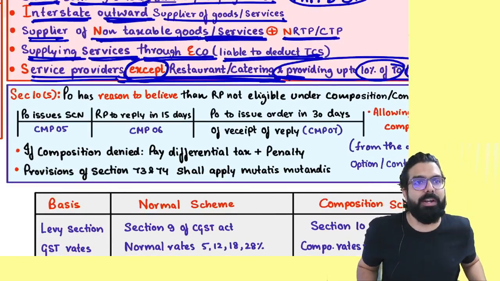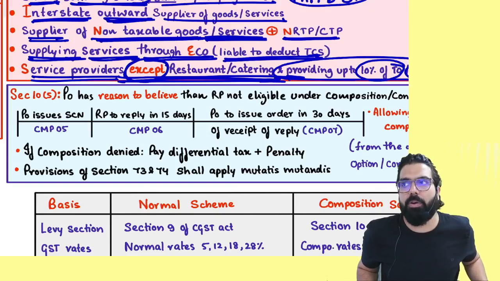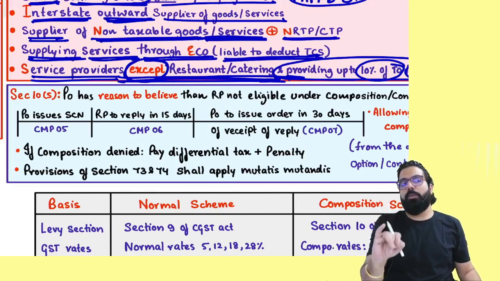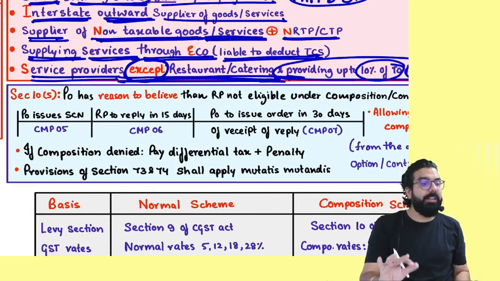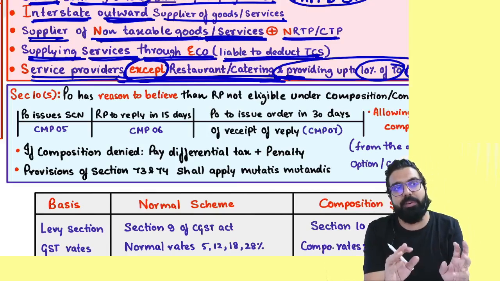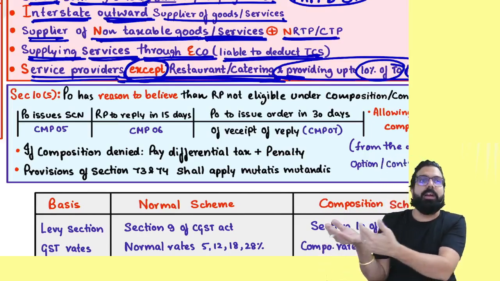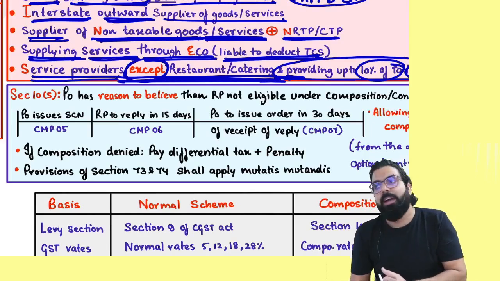Are you allowed to provide a little service? Yes. How much? 10% of the turnover or 5 lakh, whichever is higher. This is of the last year's turnover: 10% of last year's turnover or 5 lakh, whichever is higher.